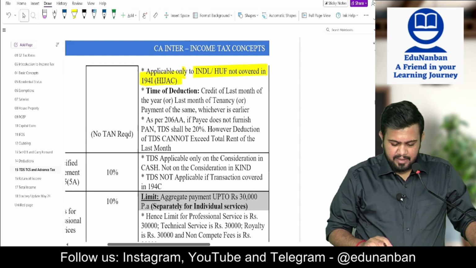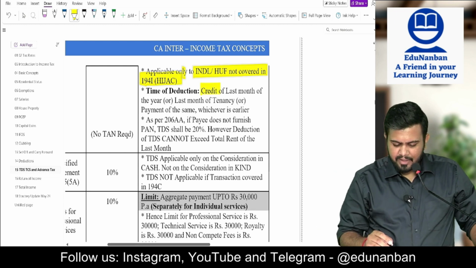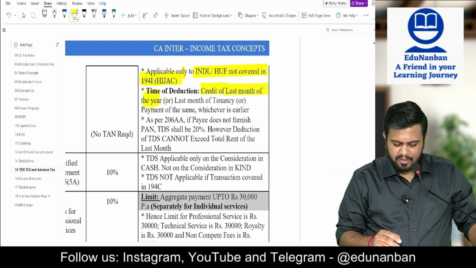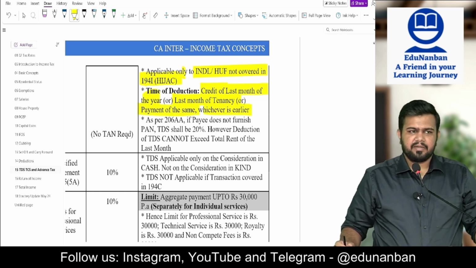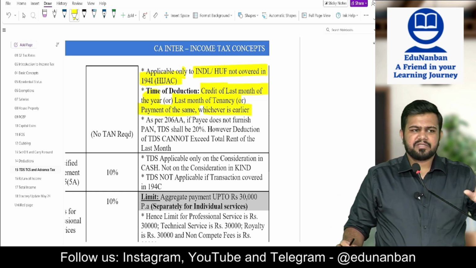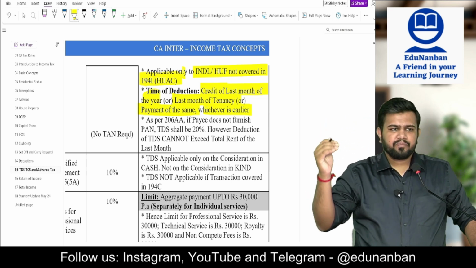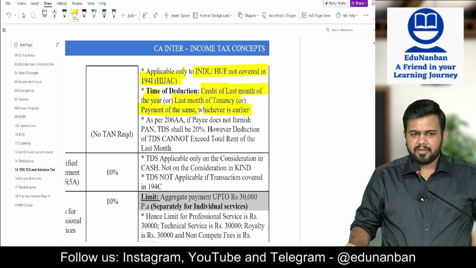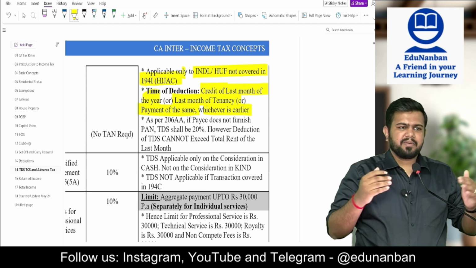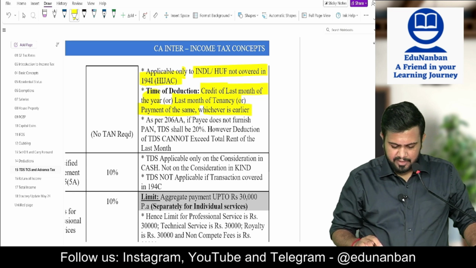Here TDS has to be deducted only at the credit of the last month of the year or last month of tenancy, or payment, whichever is earlier. It is credit or payment, whichever is earlier. So last month of tenancy or last month of the year, whichever is earlier, then you have to make the payment of TDS. Every month there is no need to deduct the TDS.